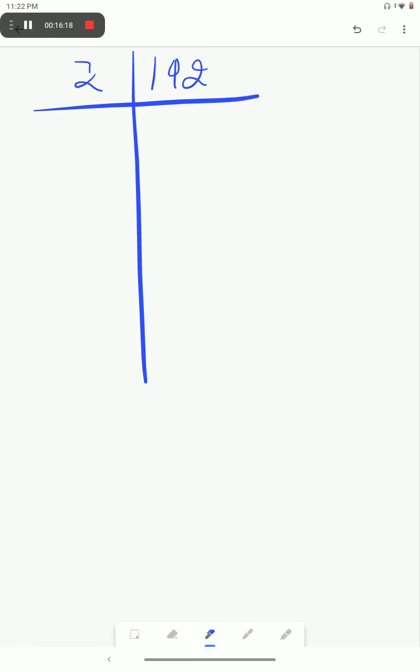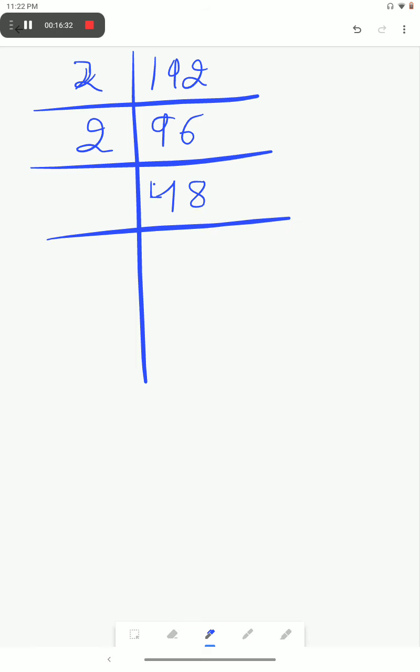Next is 192. We have to find its prime factorization. 2 9s are 18, 2 6s are 12, 2 4s are 8, and 2 8s are 16. 2 2s are 4, 2 4s are 8.